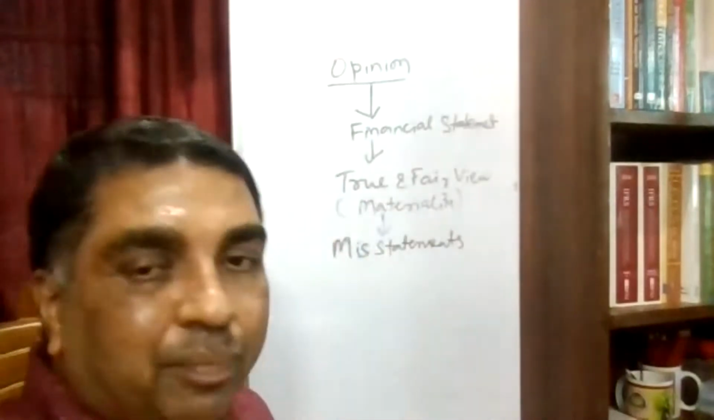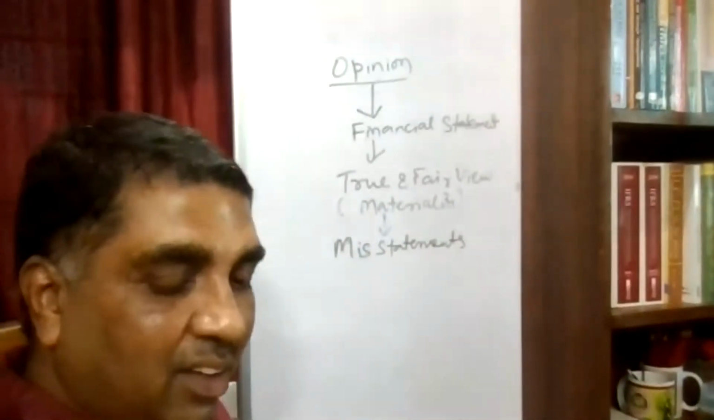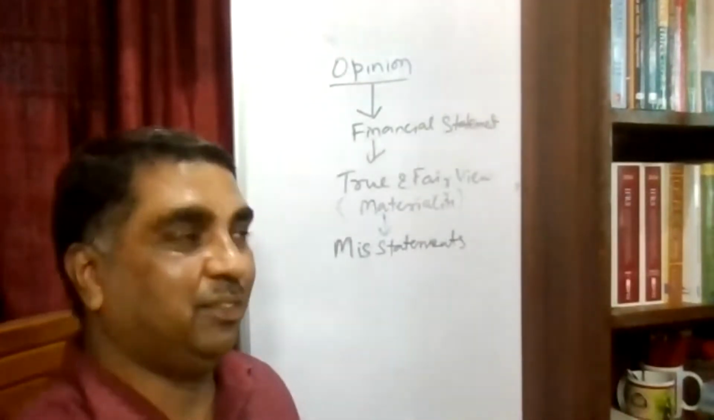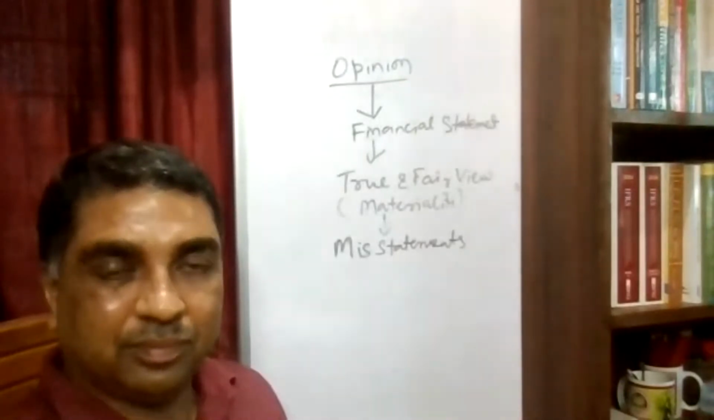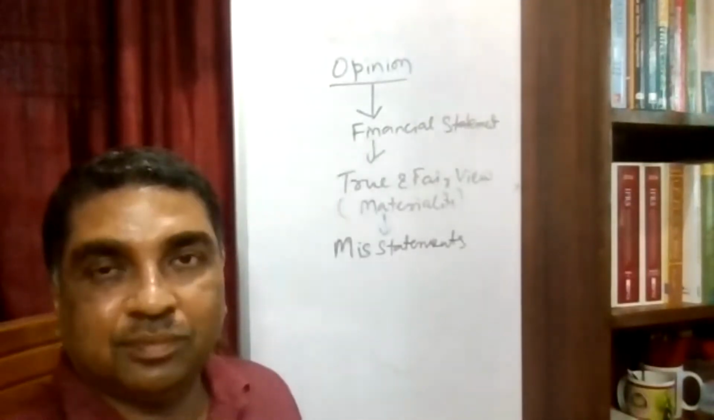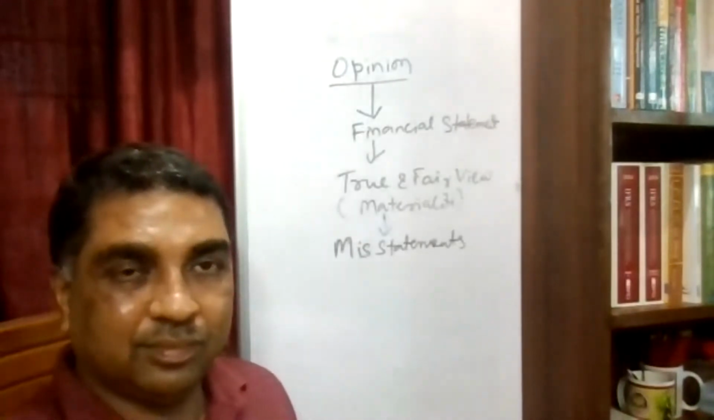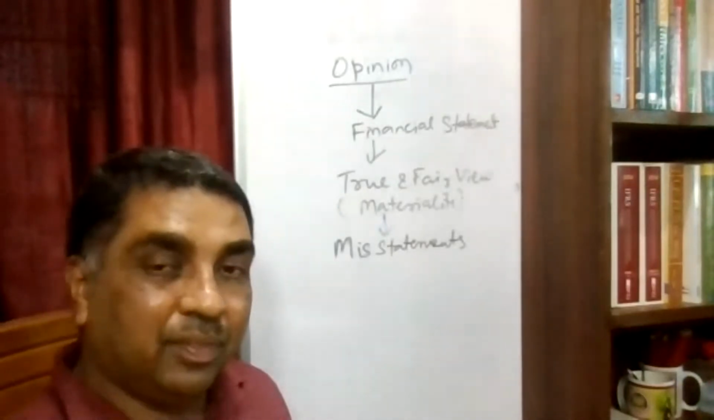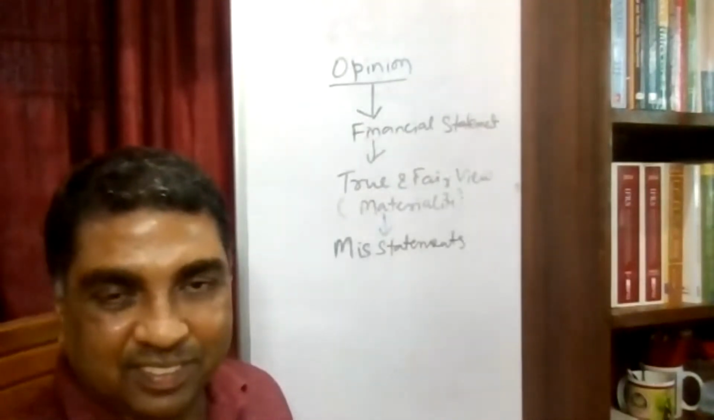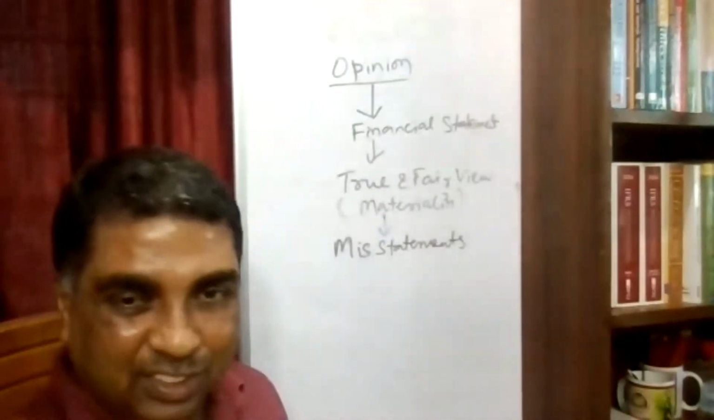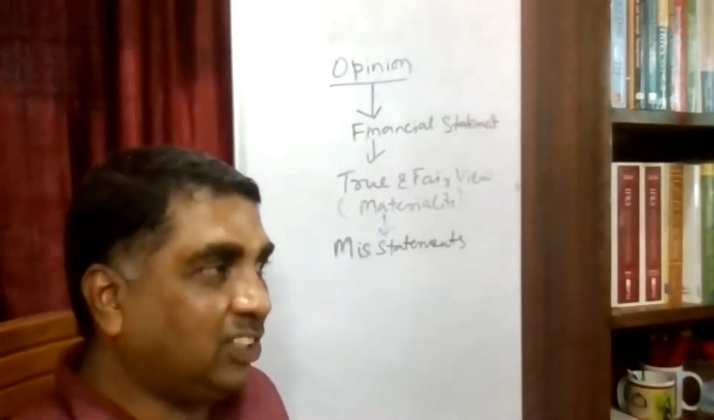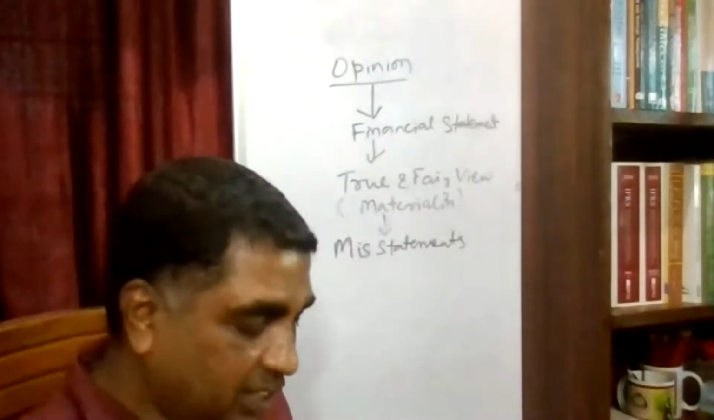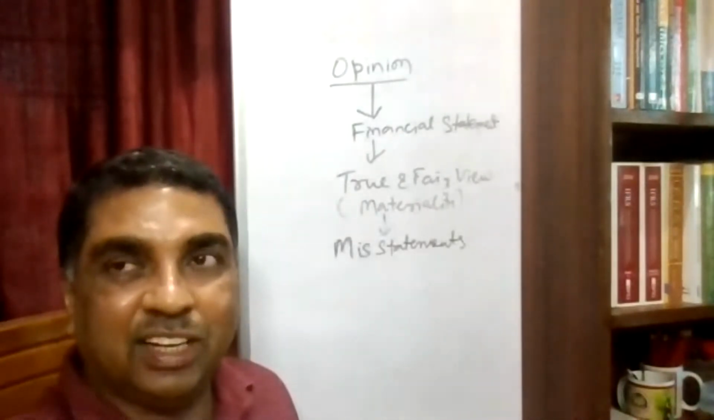If there is some misstatement in the financial statements, can you say that it is still showing a true and fair view? What's your opinion? Let us say there is a misstatement or an omission in the financial statements. Is there any possibility that even if the financial statements contain some misstatements, they are still showing a true and fair view?